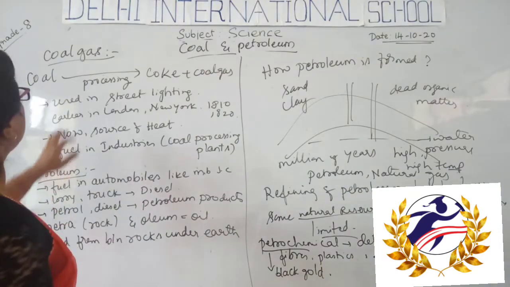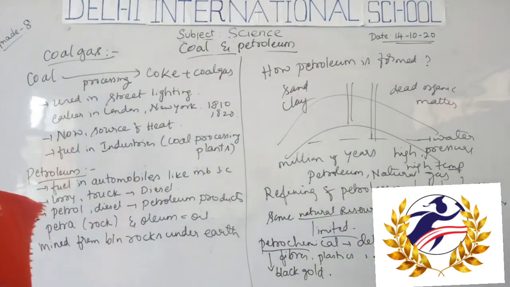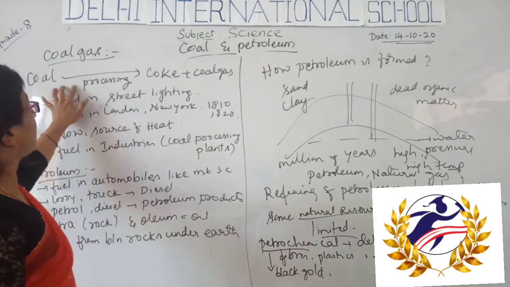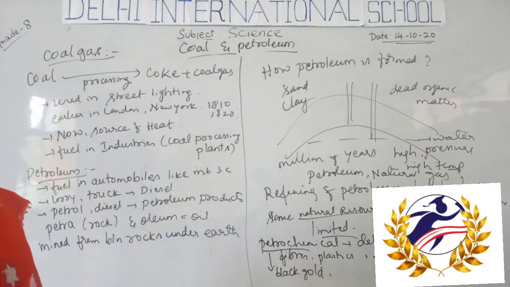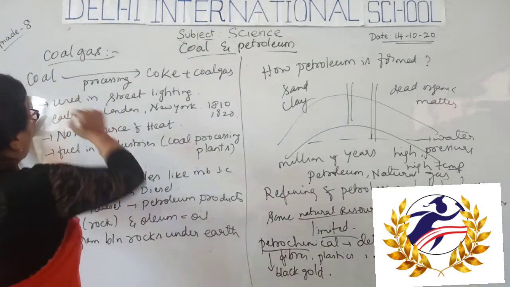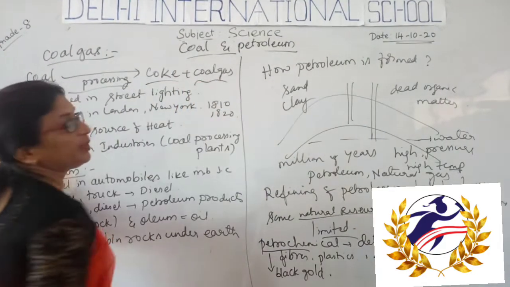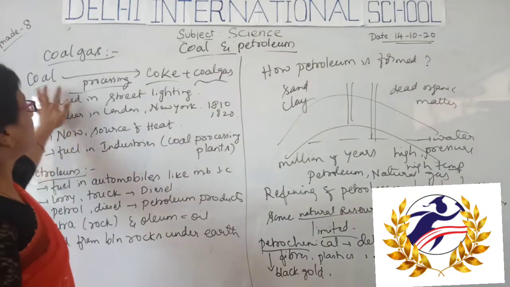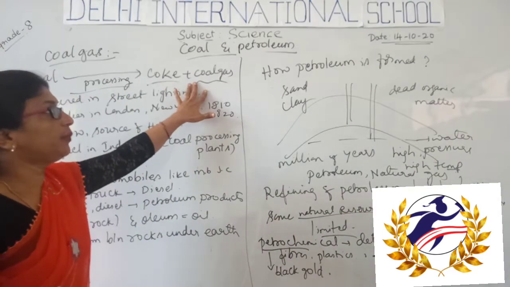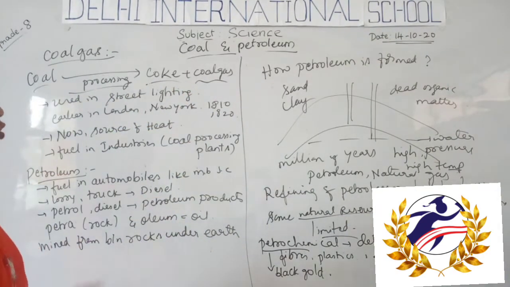Let us continue the chapter coal and petroleum. So, coal gas. We are in coal gas from the last class. When coal undergoes processing to produce coke, coal gas is obtained as a byproduct. So, when coal is processed to get coke, the byproduct obtained is called coal gas.